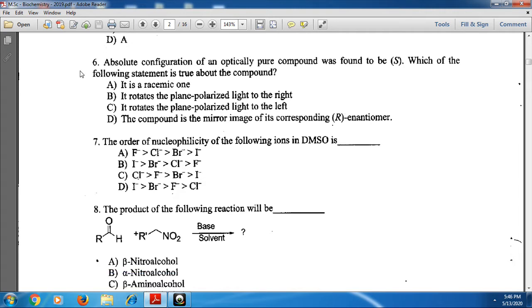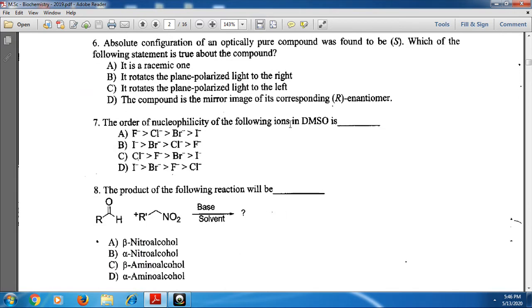And next, the order of nucleophilicity of the following ions in DMSO: normally DMSO is an aprotic solvent. Normally in groups the nucleophilicity increases from top to bottom, whereas in an aprotic solvent the nucleophilicity decreases.